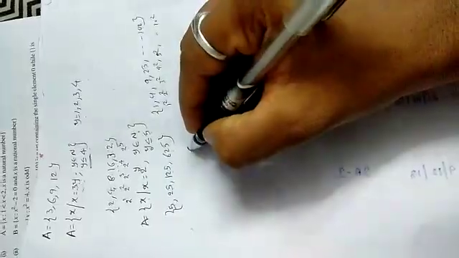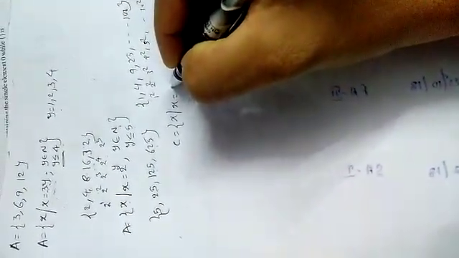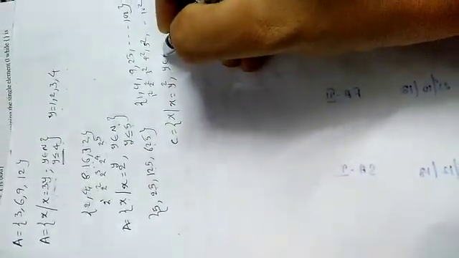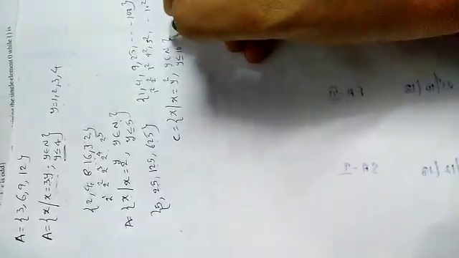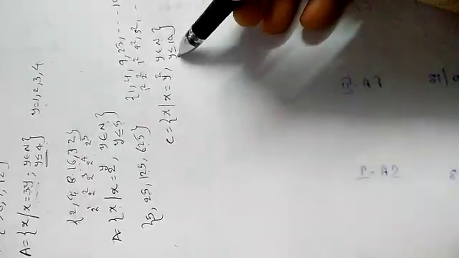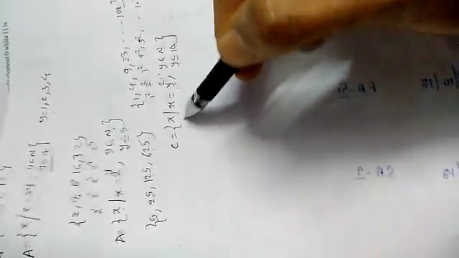So for set C, x is the set of all x such that x equals y square, where y belongs to N and y is less than or equal to 10. The y values 1, 2, 3: 1 square, 2 square, 3 square, 4 square, 5 square will be x. This is set builder form. So clearly observe and write, children, because set builder form is important and takes some time to understand.